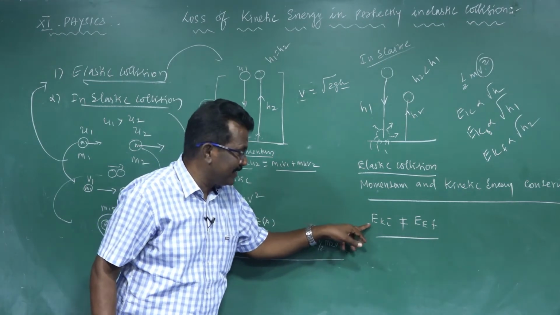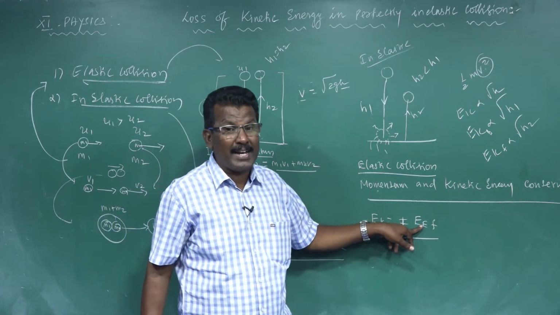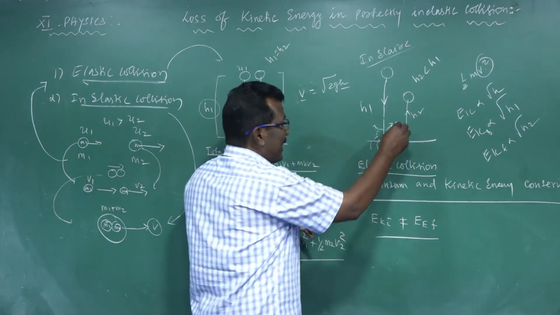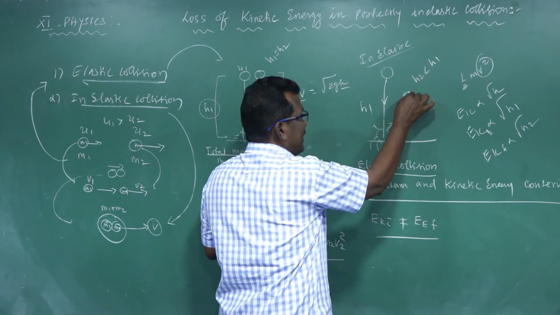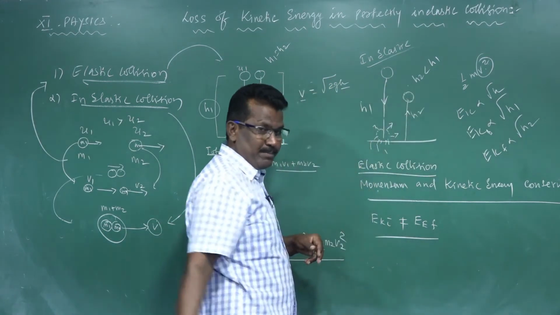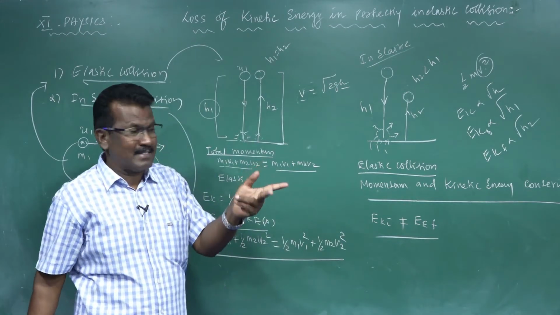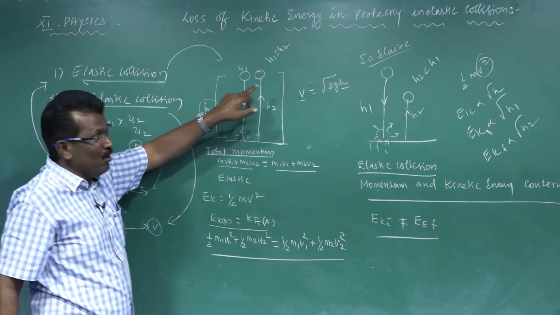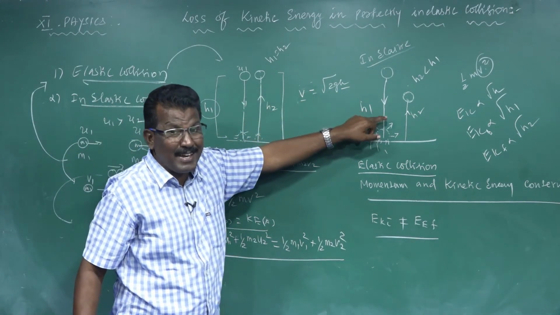So initial kinetic energy is not equal to final kinetic energy. Why? There is a loss of some energy when striking the floor, so the ball does not reach the same height; the height is lesser than the previous one. When the height changes, there is energy loss. In the case of elastic collision, energy loss is almost zero.